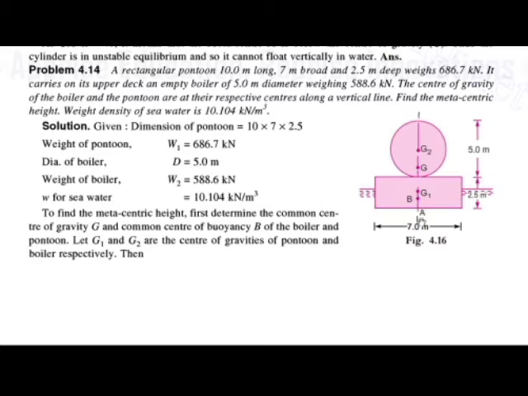Okay, and distance A to G2 is equal to what? 2.5 plus half of this part, that is half of the 5, that is 5 by 2. So A to G2 is equal to 2.5 plus 5 by 2, which is equal to 2.5 plus 2.5, that is 5 meter. So here we get the distance A to G1 is 1.25 meter and A to G2 is 5 meter.